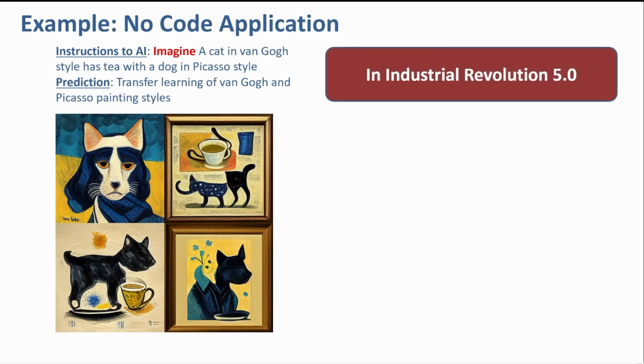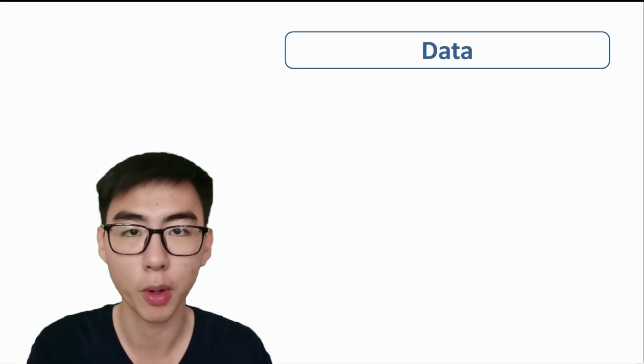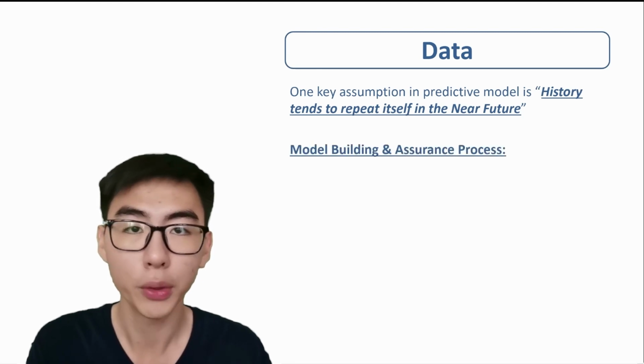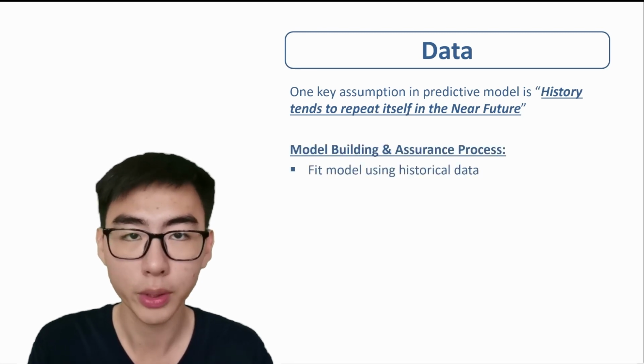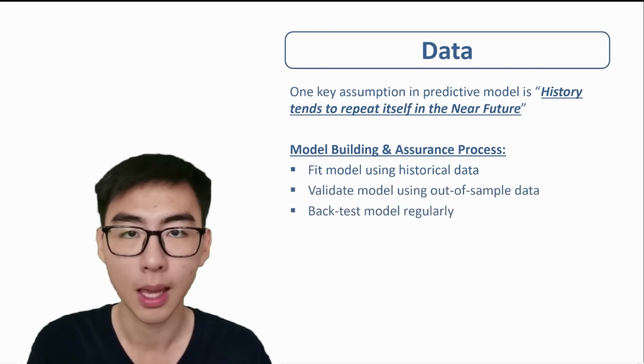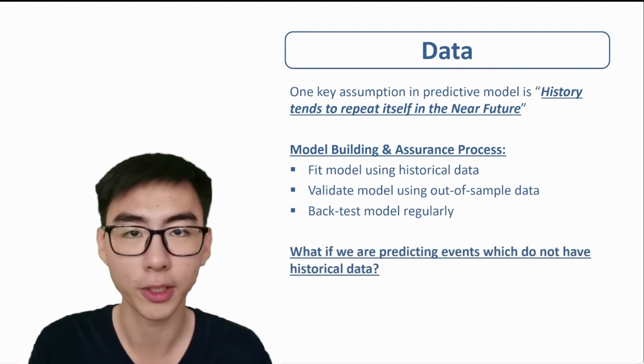In Industrial Revolution 5.0, prediction capabilities will be irreversibly replaced by AI. The basic assumption in prediction models is that history tends to repeat itself in the near future. In building prediction models, we train the model using historical data, we validate the model using out-of-sample data, and we backtest the model regularly. But what if we want to predict events with no historical data?